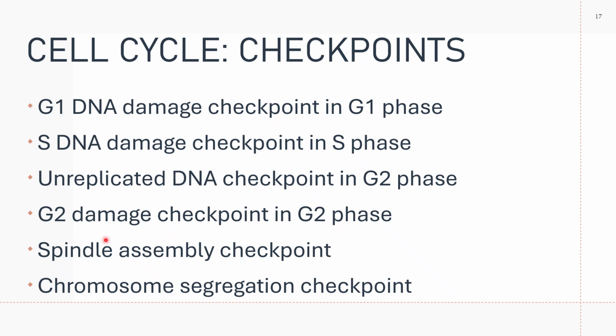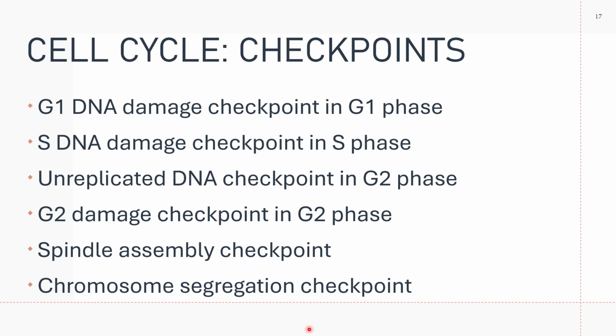And then you have your G2 damage checkpoint in G2 phase. If there are errors in the duplicated DNA, the cell may not leave the G2 phase. And then you have your spindle assembly checkpoint.